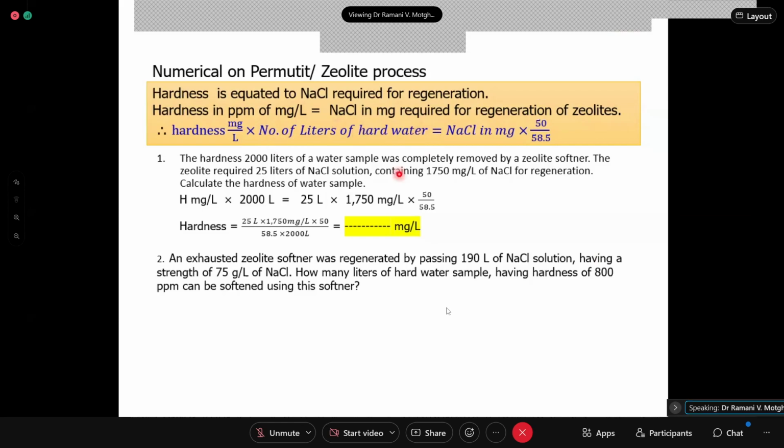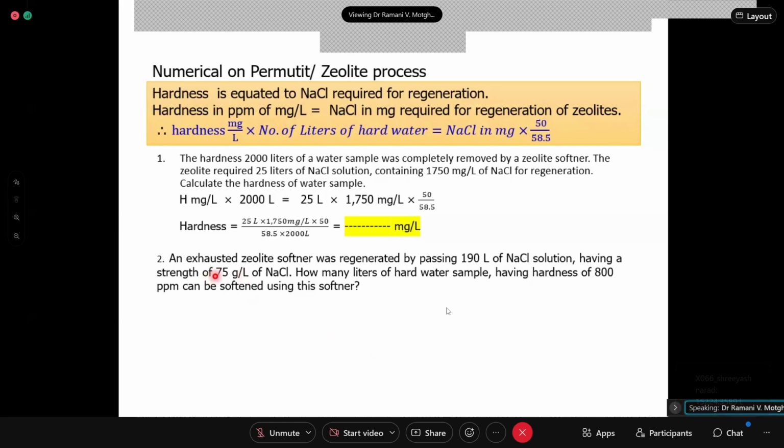Now what is the thing here? Your left hand side given is in ppm. Right here, 800 ppm into L is equal to, this is 75 grams per liter. So there is 75 grams. So your unit on left hand and right hand side are not same, so you can't equate them.